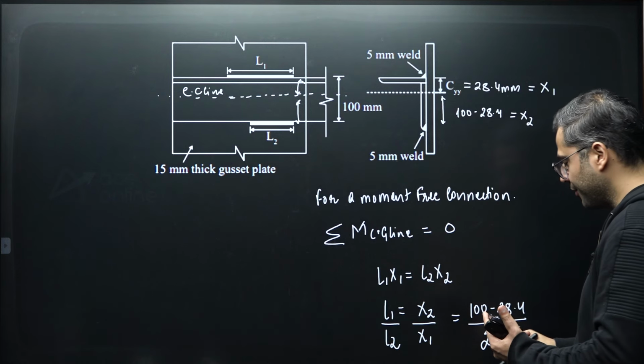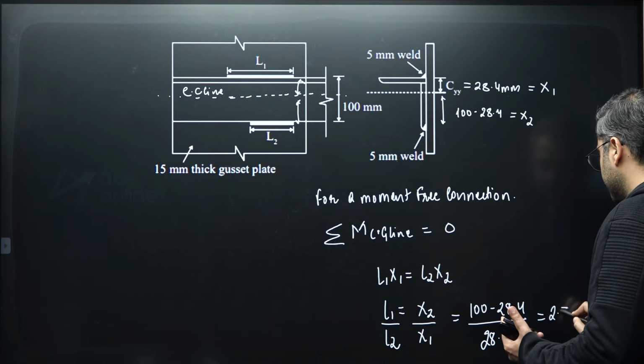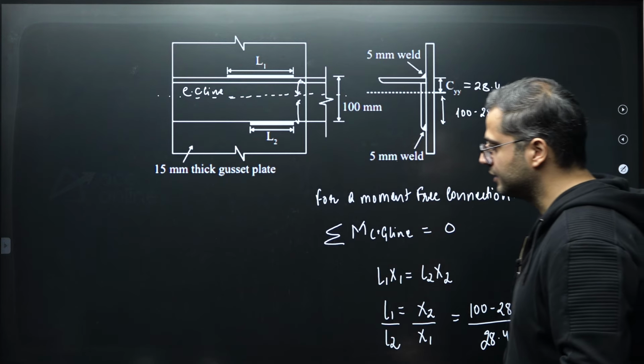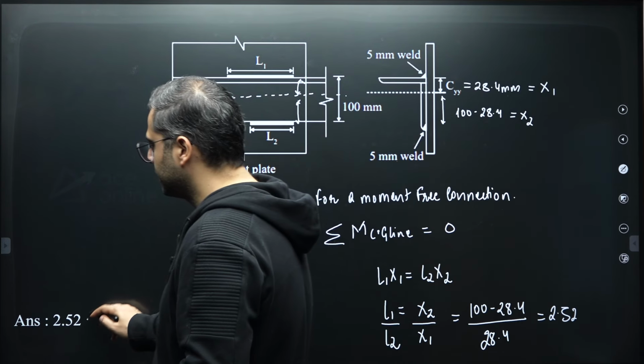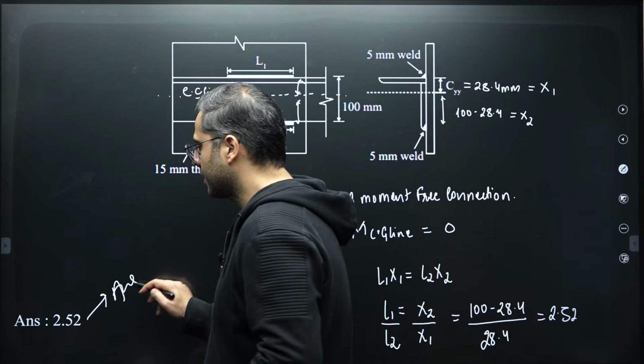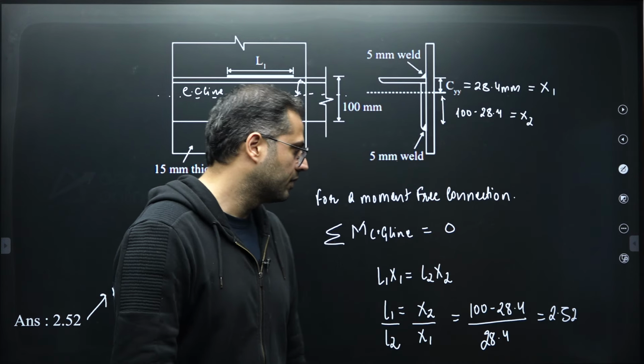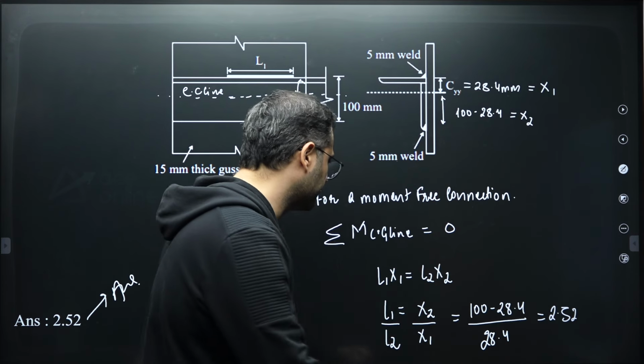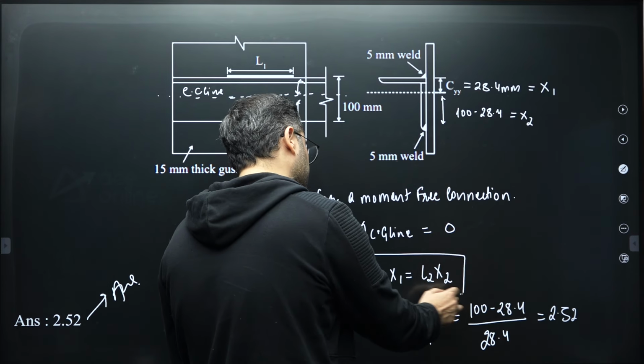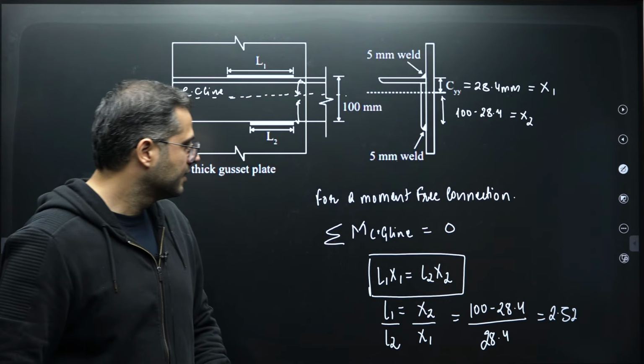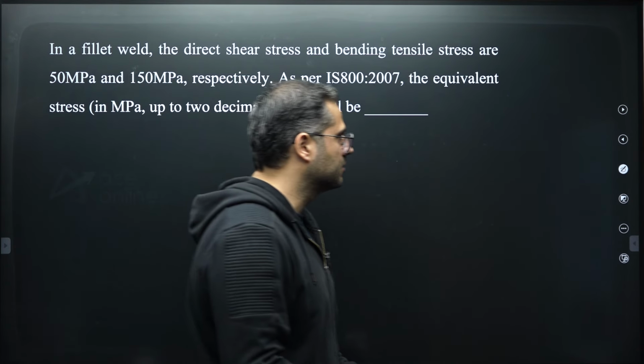This will give you 2.52 as the answer over here. As simple as that. You can just remember this as well. It will be helpful for your future reference in various exams also.